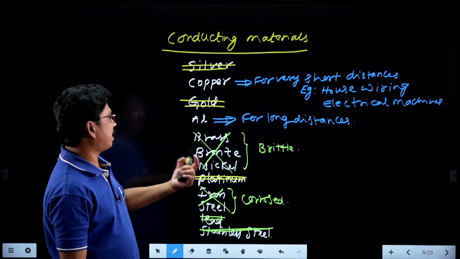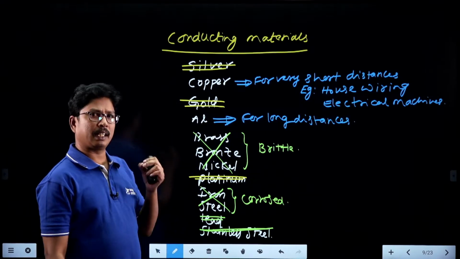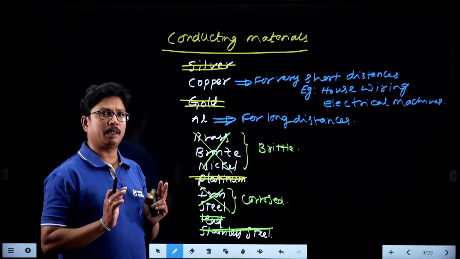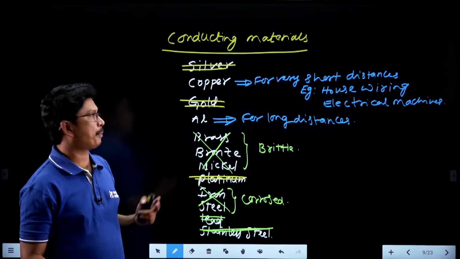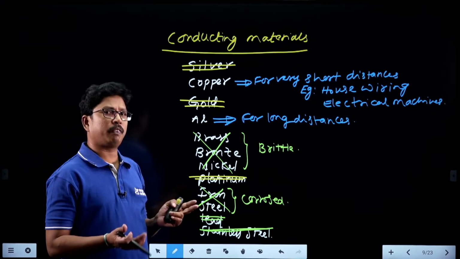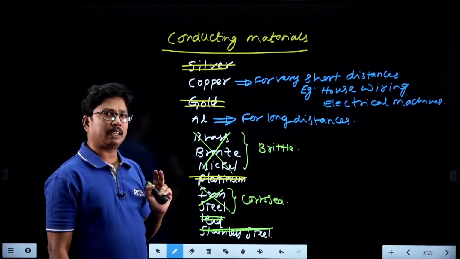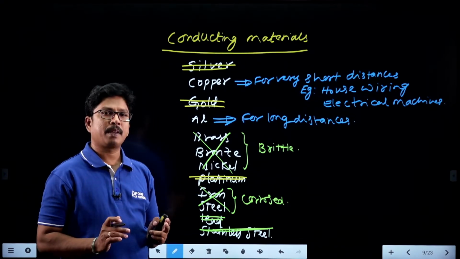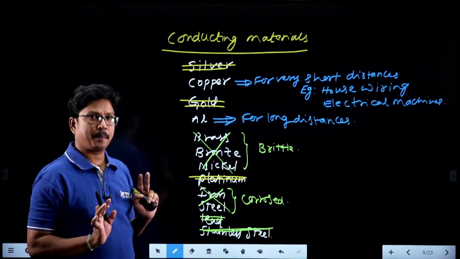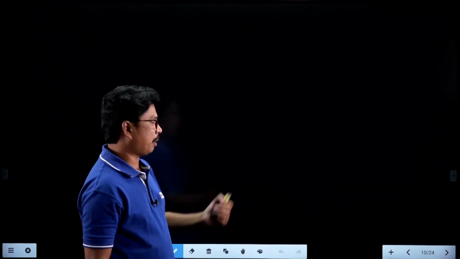Clear, right? So there are several reasons why we prefer aluminum compared to copper. Aluminum has a lower cost than copper, and the weight, or density, of aluminum is less than that of copper, right? That's why aluminum is more flexible than copper. Also, on the surface of an aluminum conductor, the corona formation will be less compared to the copper conductor, right? So we can say these are the advantages of aluminum over copper.